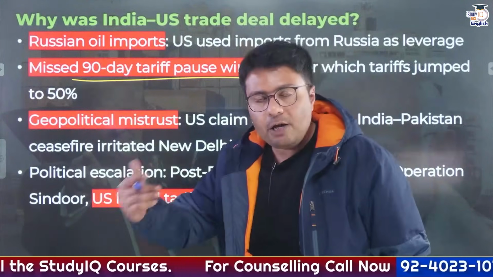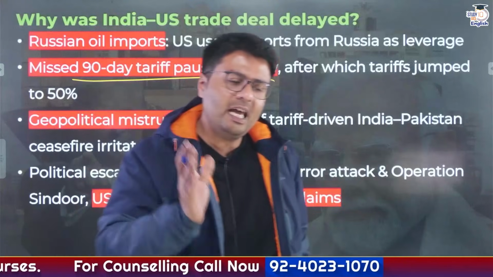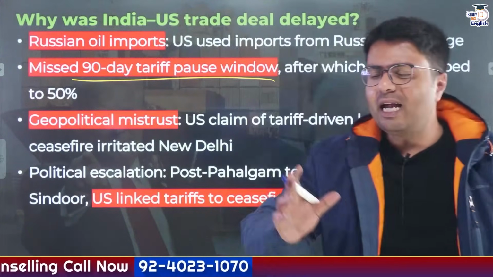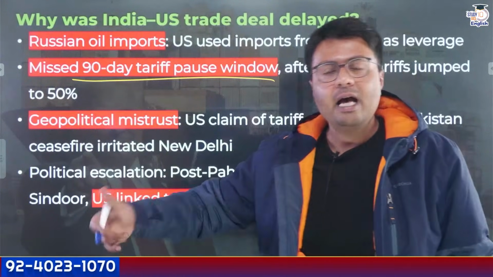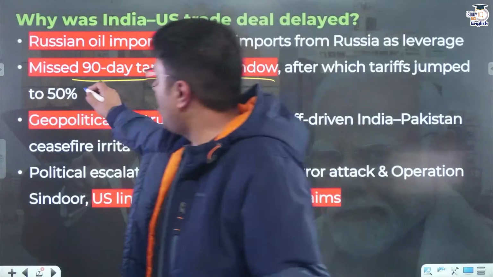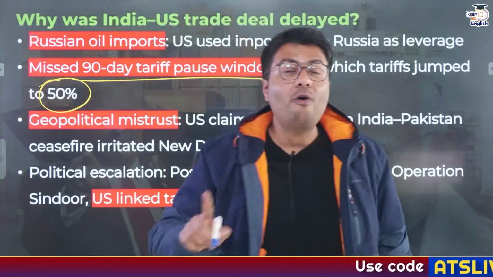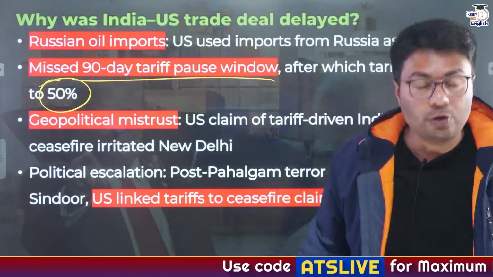which was given by US President Donald Trump as he came into power. He gave a 3 months concession to countries so that in the meantime they can sign a deal with it. And as a result, India or Indian products in the US saw as much as 50% tariff imposed on them.